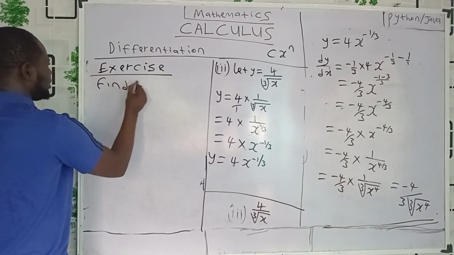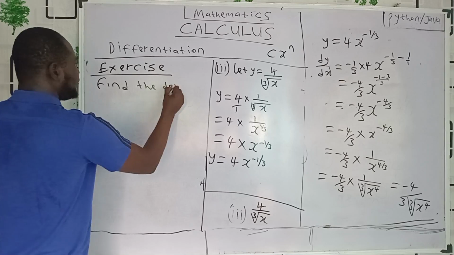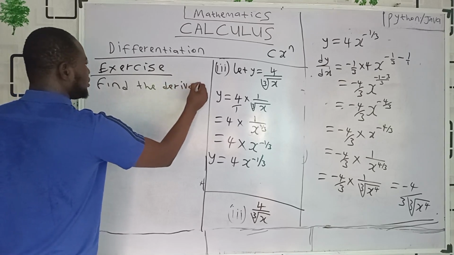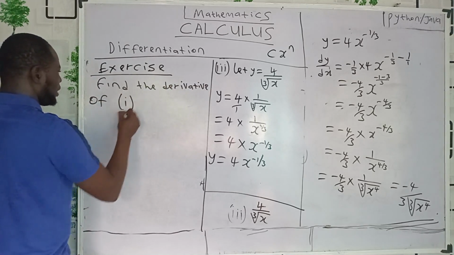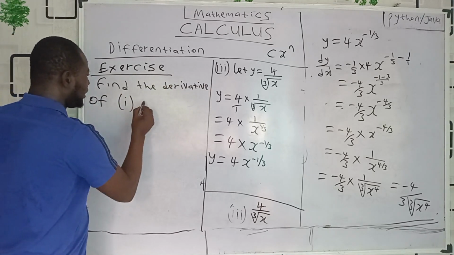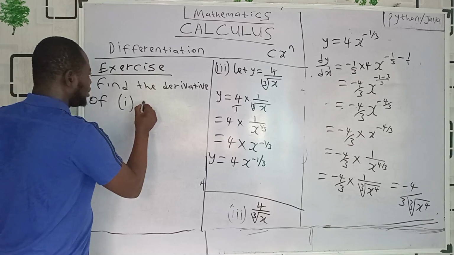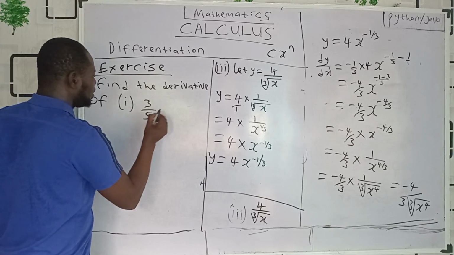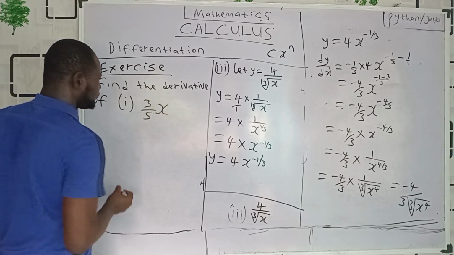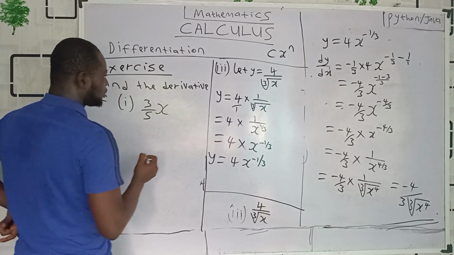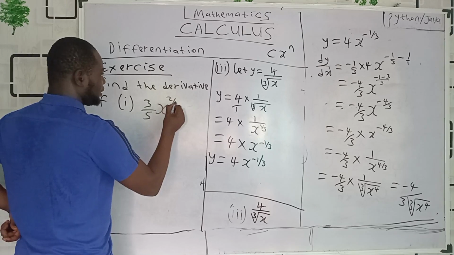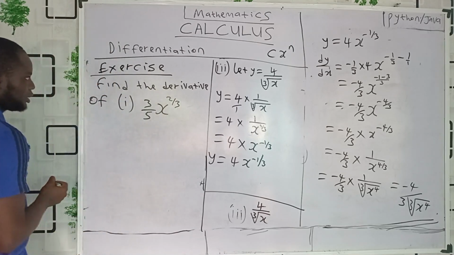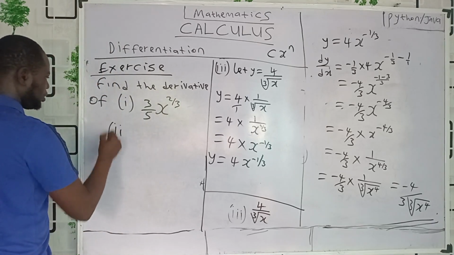Find the what? The derivative of Roman figure 1. Okay? Let me say 3 all over 5, then x raised to power what? x raised to power 2 over 3. Then Roman figure 2.